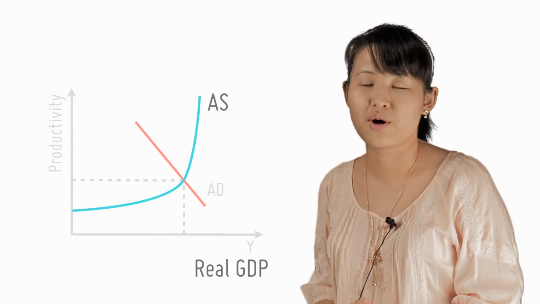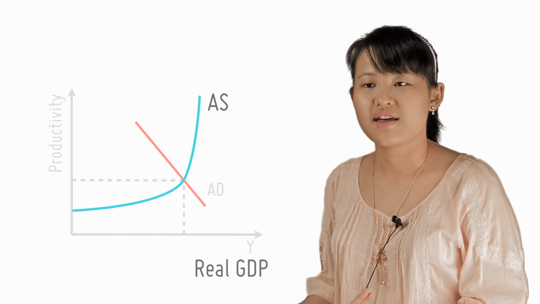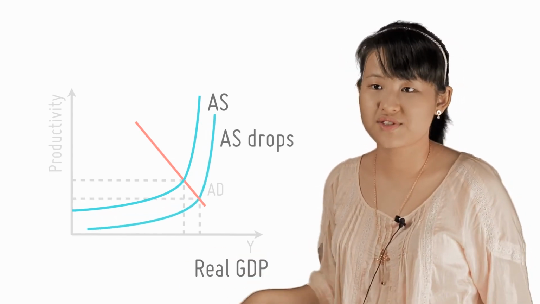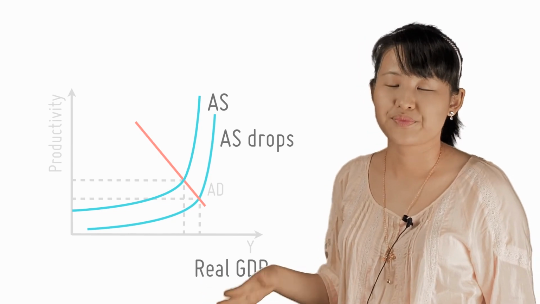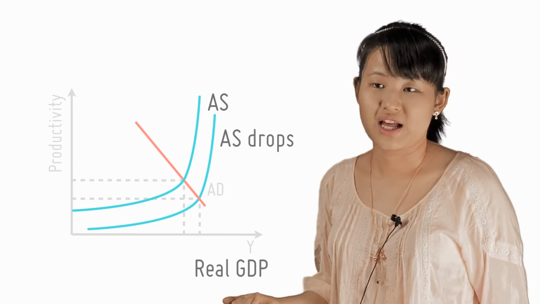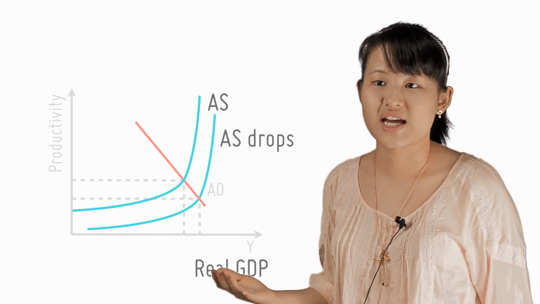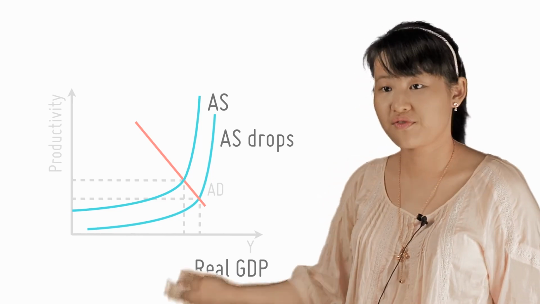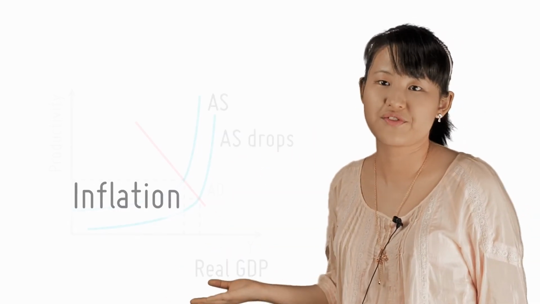For example, imported factors from China, and that will reduce the cost of production, and the aggregate supply will tend to shift down, and that dampens the cost-push inflation. So, increased productive capacity, like I mentioned earlier, from technology transfer, etc., will cause the AS to shift out, and that will reduce the long-run inflationary pressure.